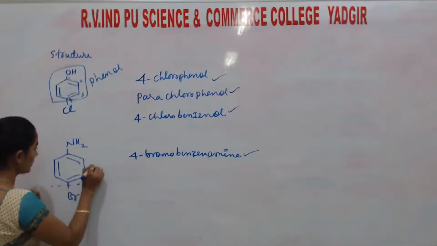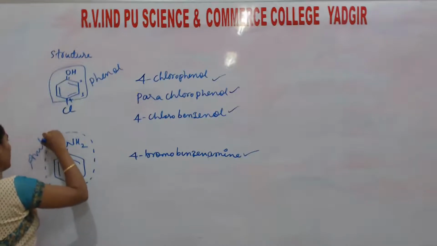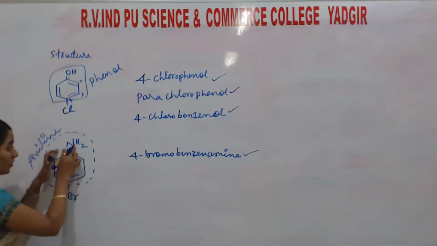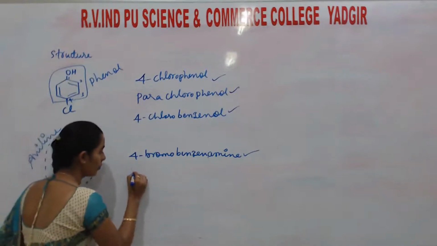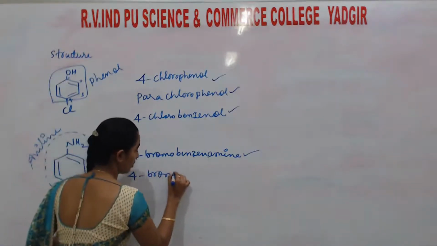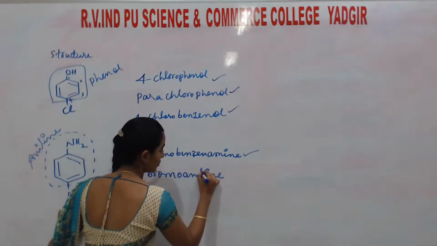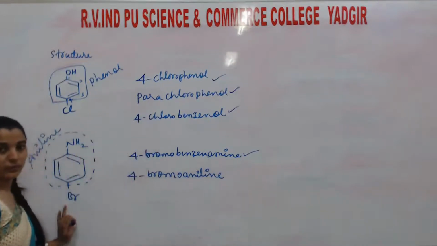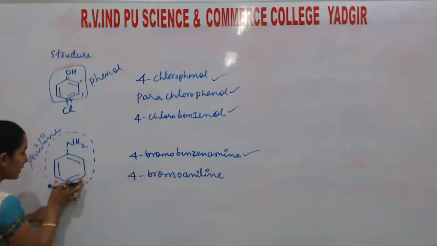Or you may consider this one as aniline. Benzene ring with NH2 group is aniline. So this is 4-bromoaniline. This is also correct. Okay. Next, if you want to consider, this is ortho, meta, para.